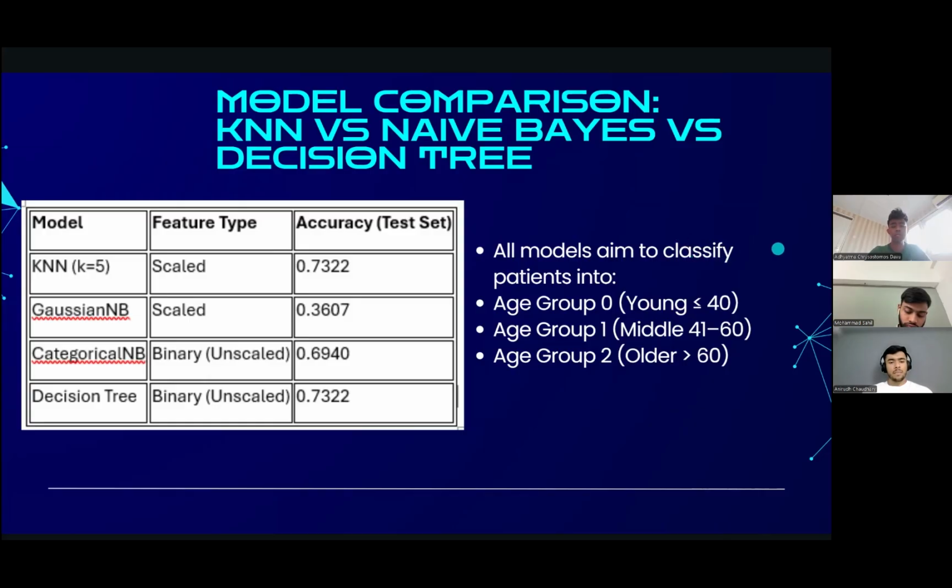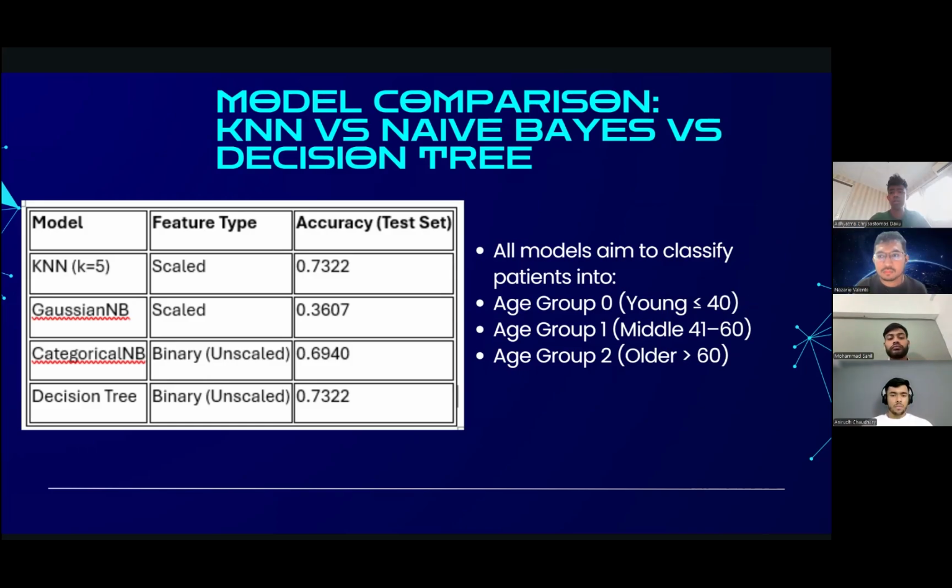The maximum accuracy was found in KNN and decision trees. All models aim to classify patient info into age groups: 0 is young, less than or equal to 40, 1 is middle age, 40 to 60, and 2 is older than 60.